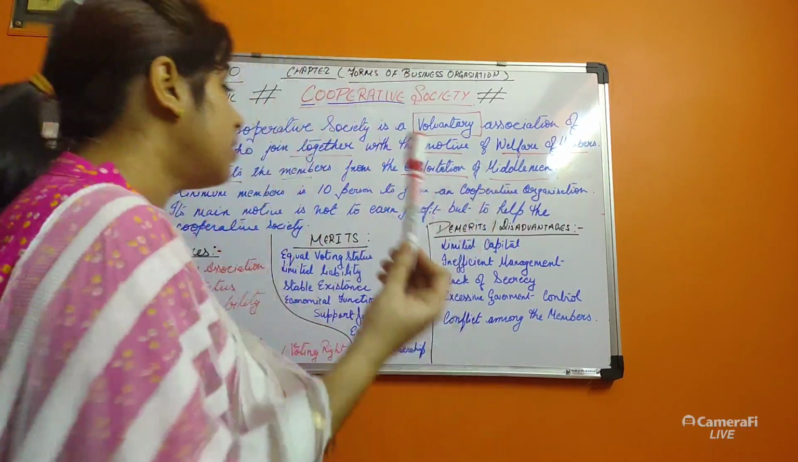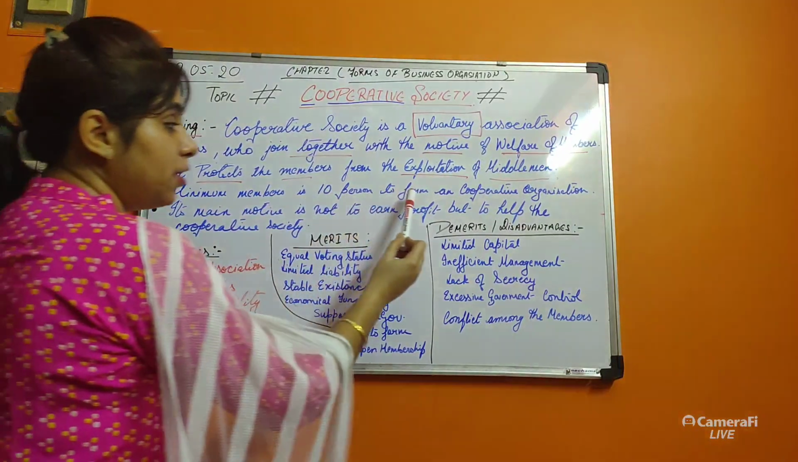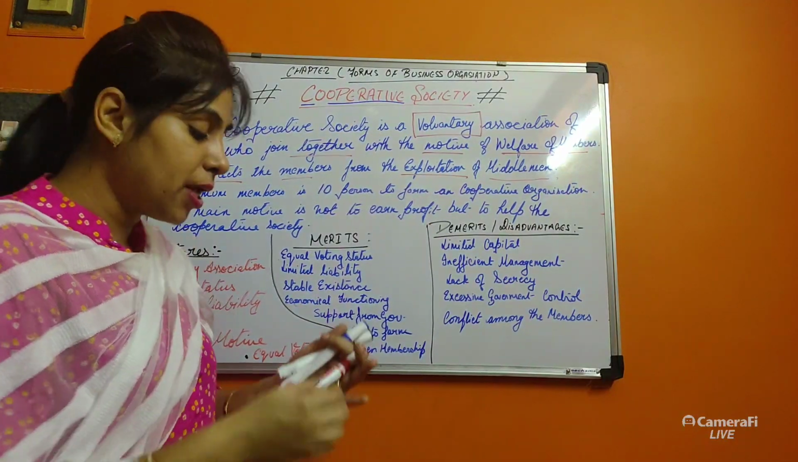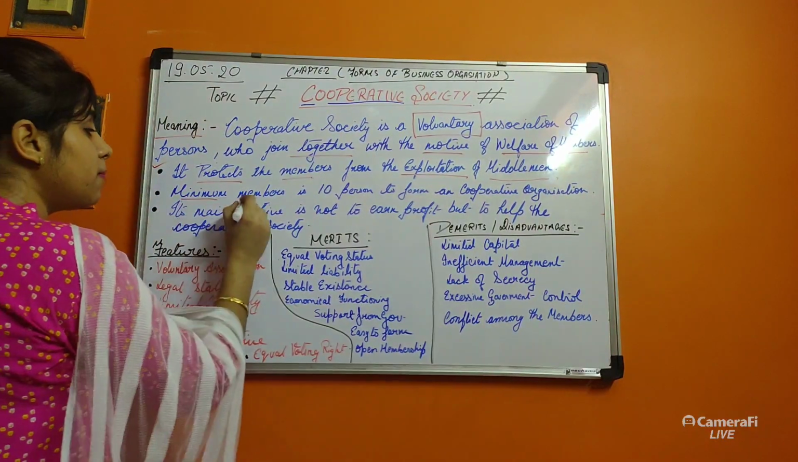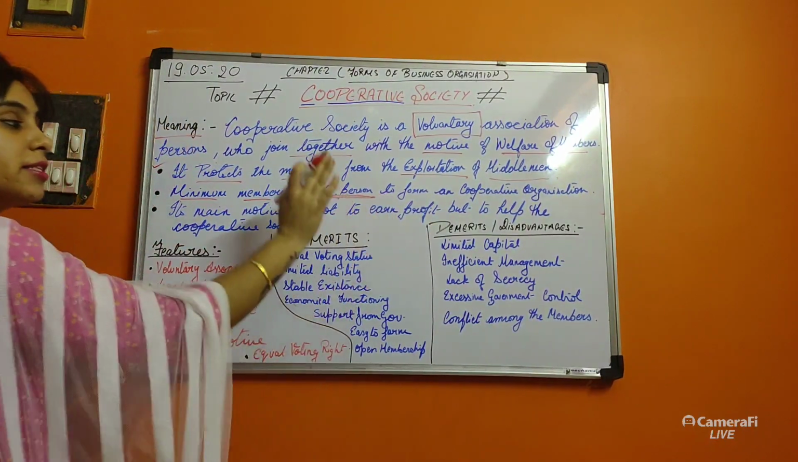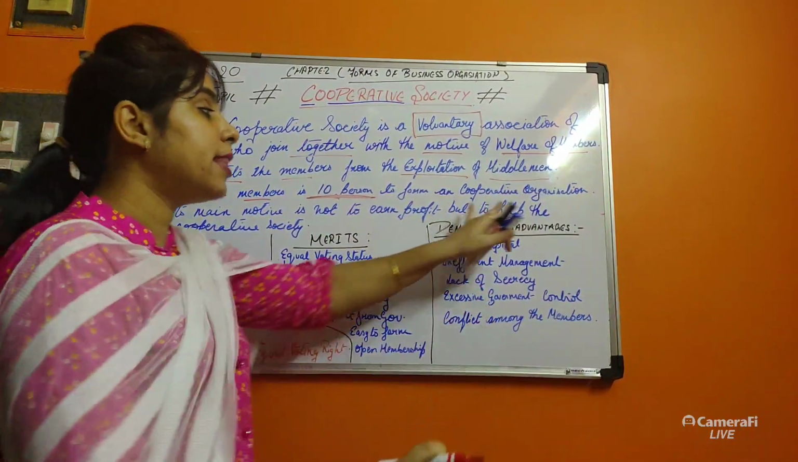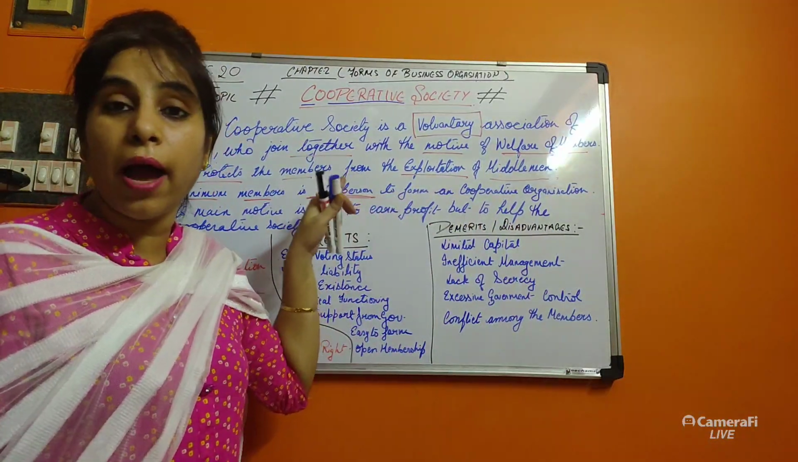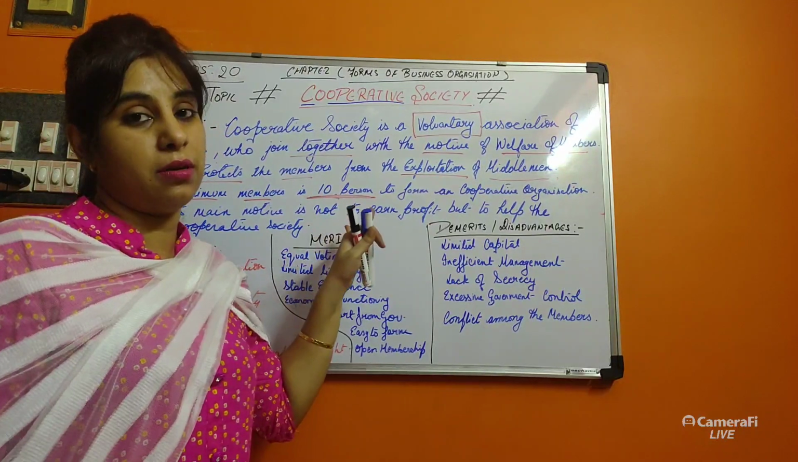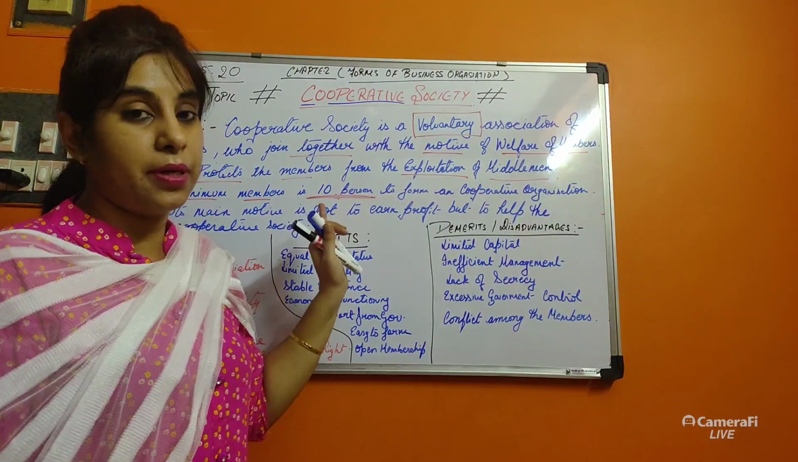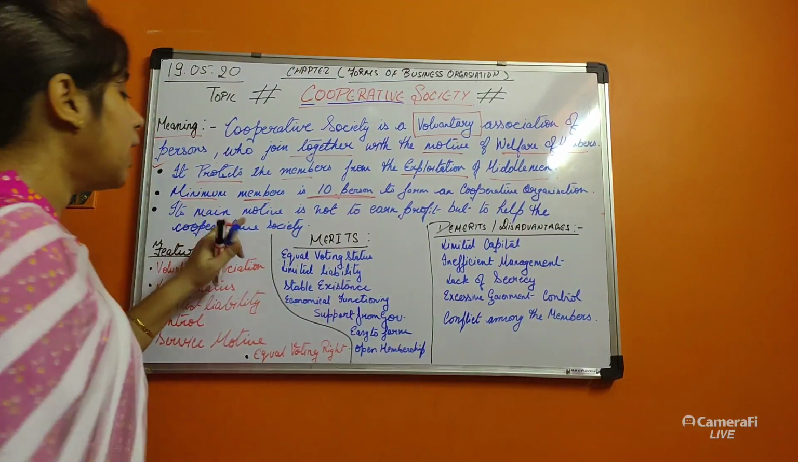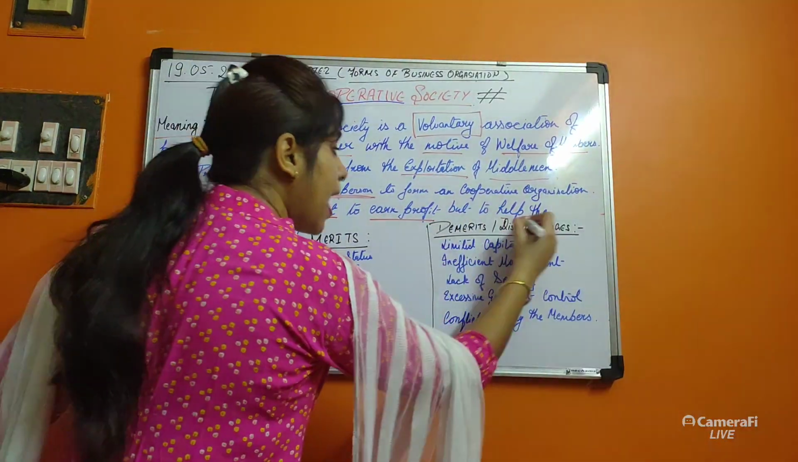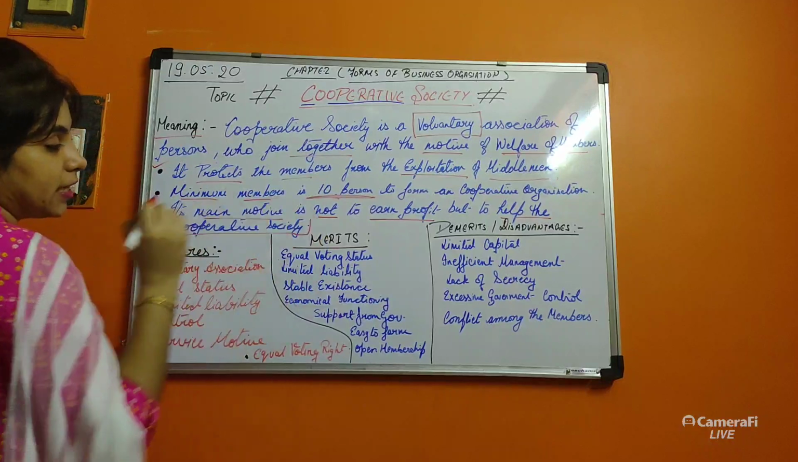The minimum number of members to form a cooperative organization is 10. How is the cooperative organization formed? With a minimum of 10 members. Only if there are 10 members can this cooperative organization be formed. What is the minimum requirement? 10. Its main motive is not to earn profit, but to help the cooperative society.